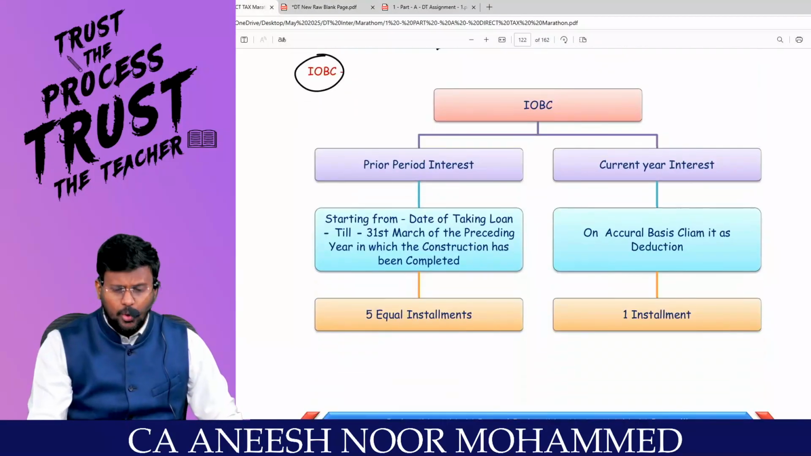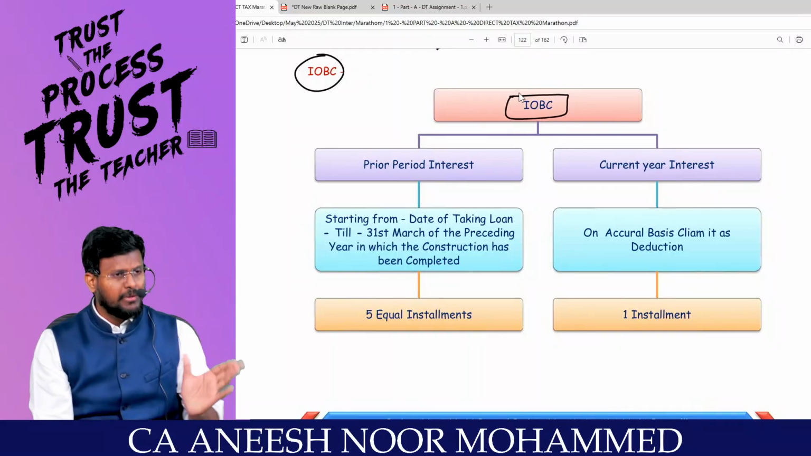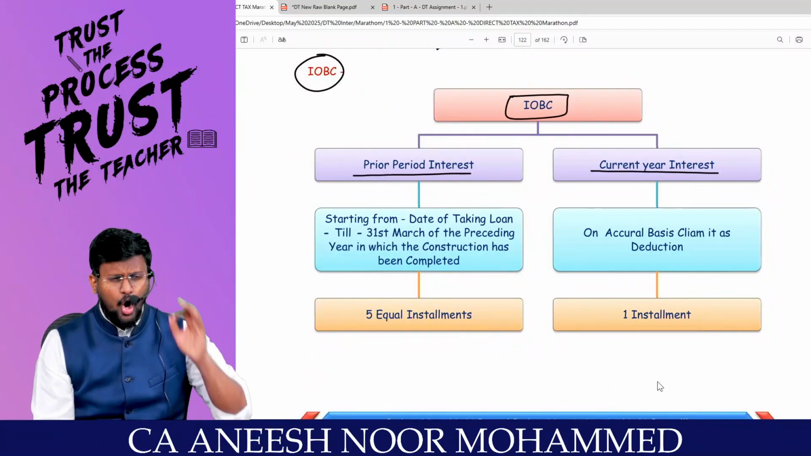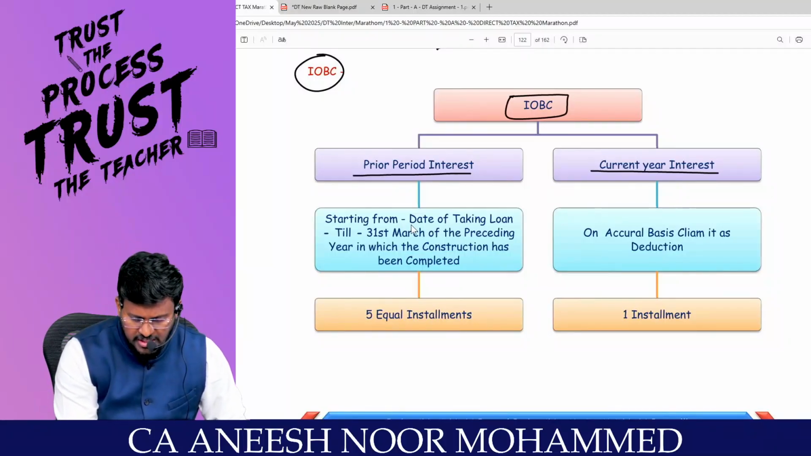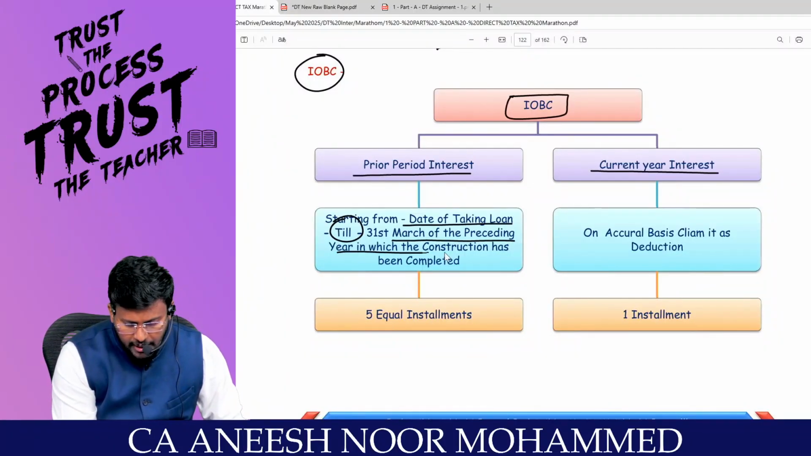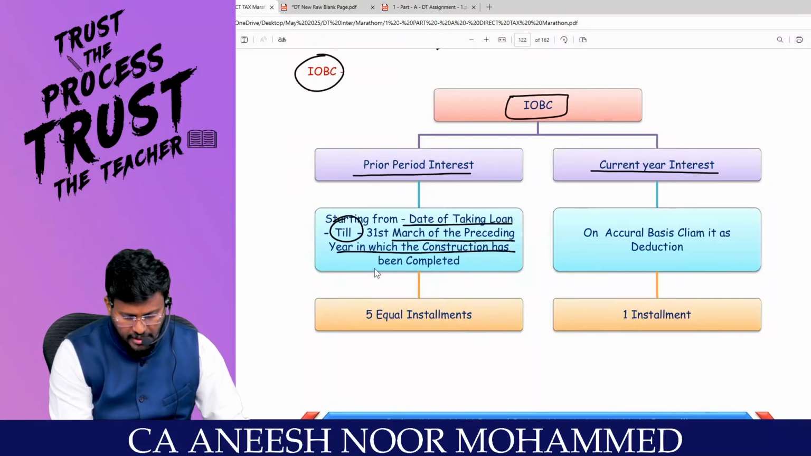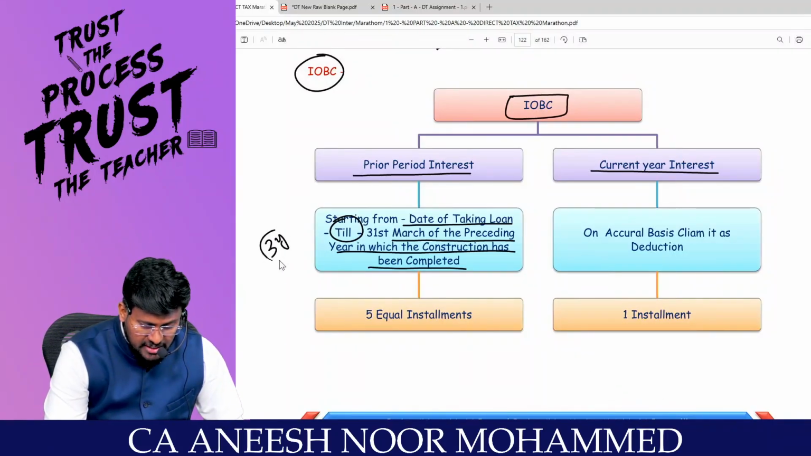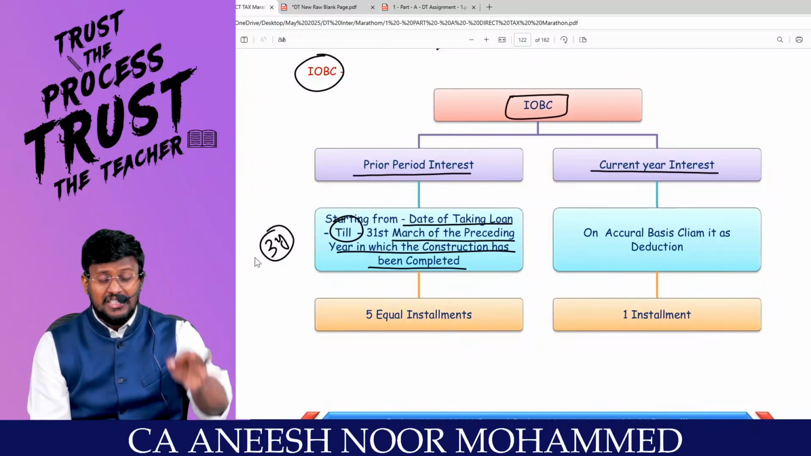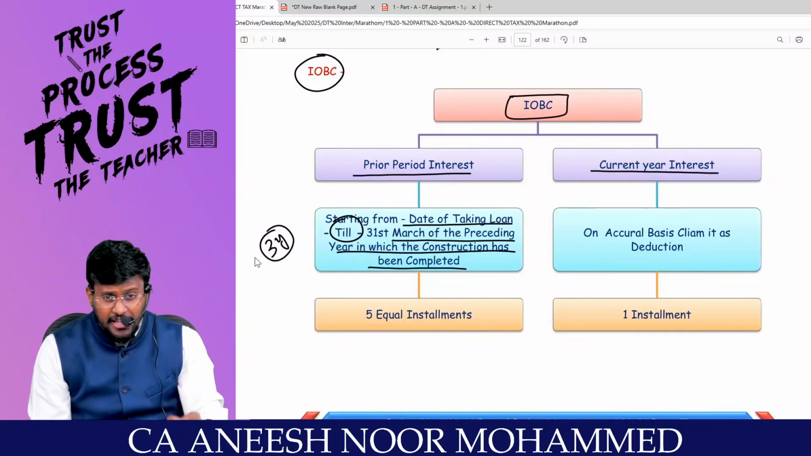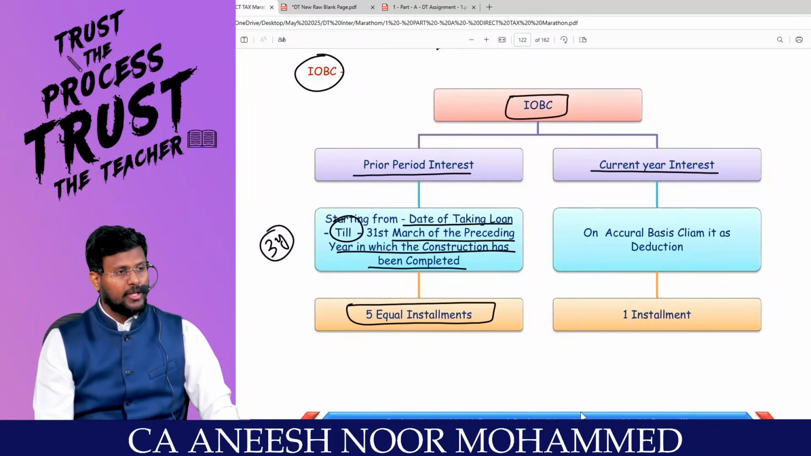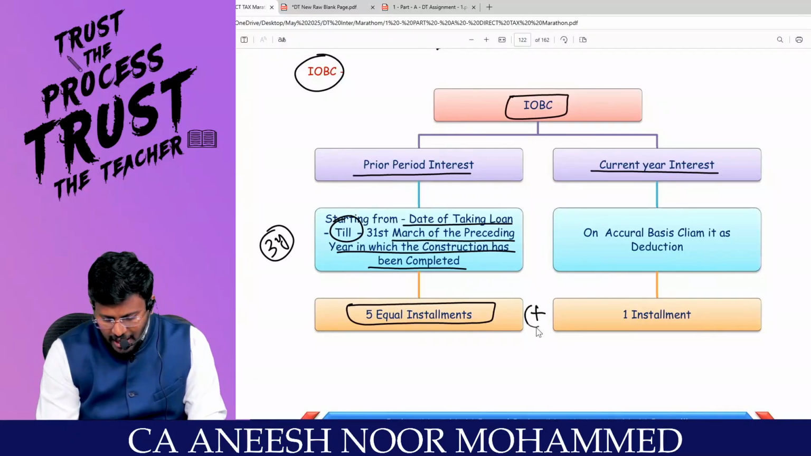With this background, now go through interest on borrowed capital. It can be classified into two categories: prior period interest and current year interest. Prior period interest will start from the date of taking the loan till 31st March of the immediately preceding previous year in which construction has been completed. And for our example, 3-year interest came, correct? That 3-year interest can be claimed as a deduction under section 24B in how many equal installments? 5 equal installments.